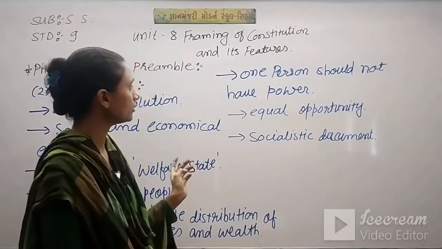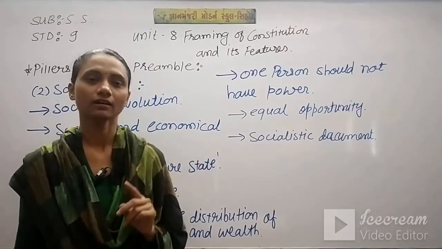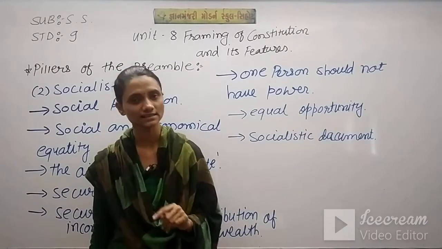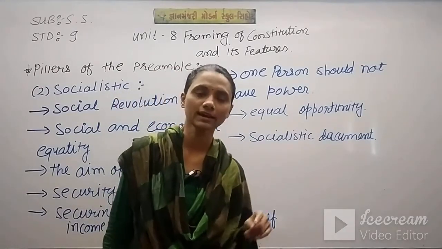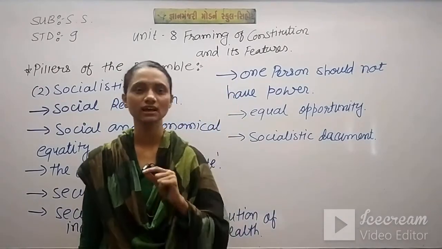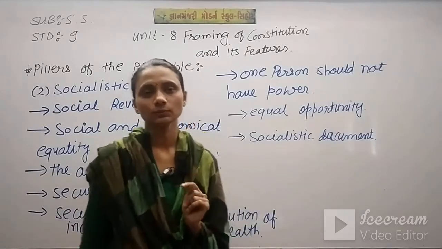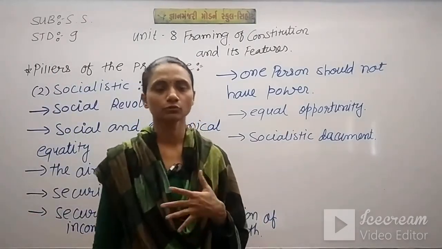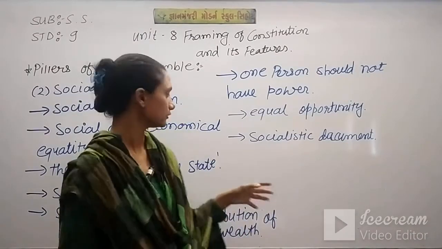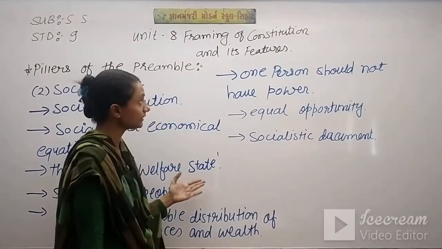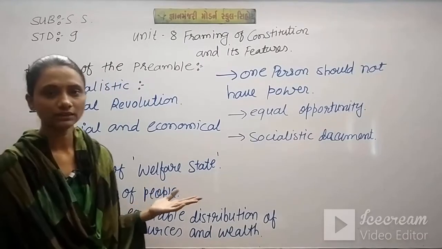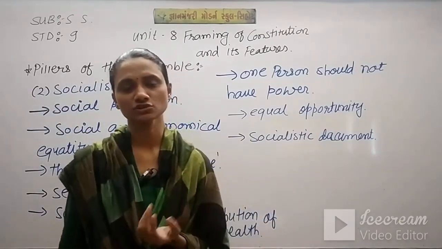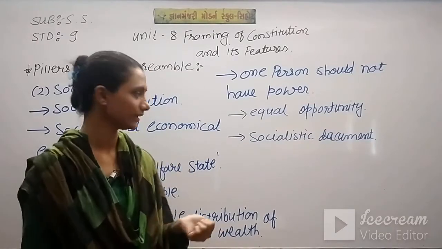One person should not have the power to use the country's property or assets. Those properties and all the rules are for all the people of the country, and equal opportunity should be given to use them. That's why the Constitution of India is called a socialistic document. So this is socialistic, the second pillar of the preamble.